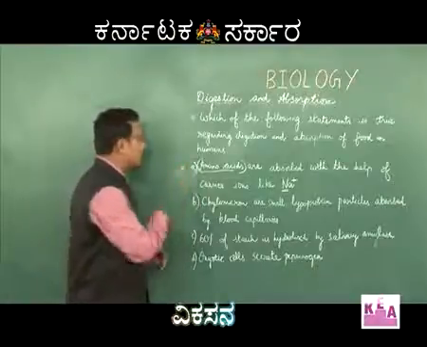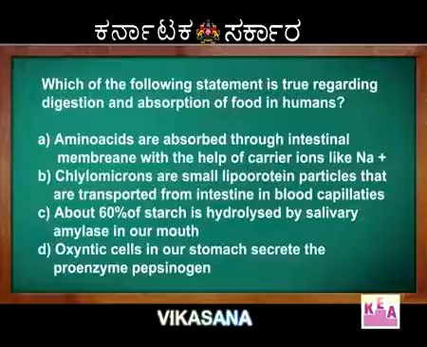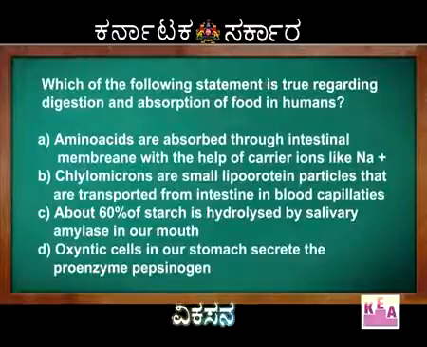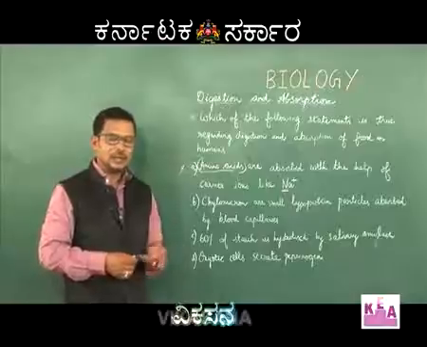This is not correct. When you go to second option, chylomicrons are small lipoprotein particles. During absorption of fatty acids, the fatty acids are insoluble in water.